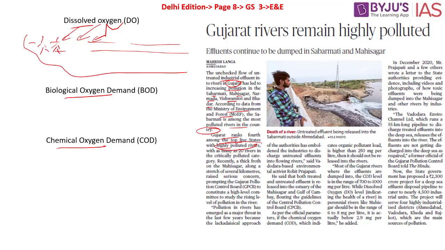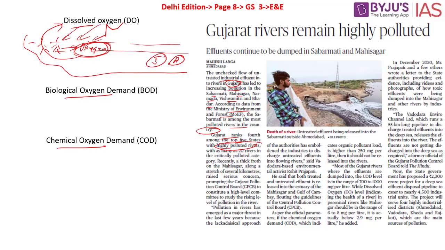So as this sunlight hits them, they take part in photosynthesis, and this photosynthesis releases oxygen. So what is happening here? Water bodies receive oxygen from the atmosphere and also from the aquatic plants. So the amount of oxygen that is present in the water is what is called the dissolved oxygen. But what is the major problem here? The major problem is in reference to pollution. One, it can be industrial in nature, or it can be agricultural in nature as well.